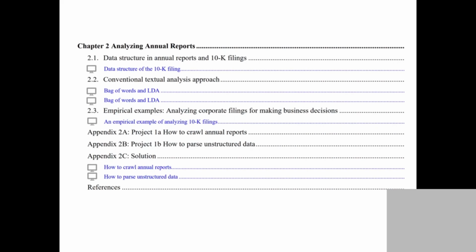an investor make decisions. And remember we have project 1, project 2. Project 1 is how to crawl the annual report from the website. We have covered that last week, right? So you understand that, and how to parse the unstructured data into structured. We also have a solution on that. And you have two videos. The first video is about the coding. We explain how you crawl the annual report. And we also have a video explaining how to parse the annual report. So these are the contents for chapter 2.